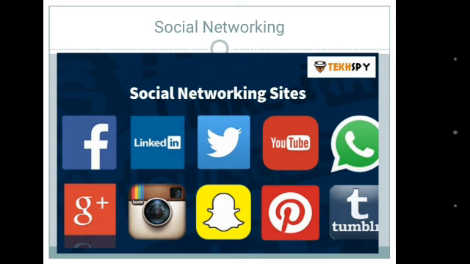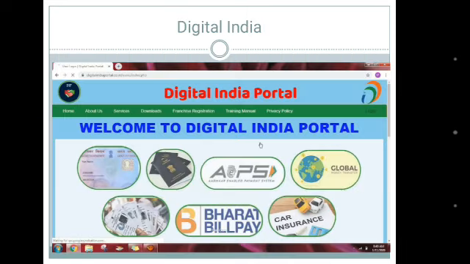Now come to the last topic of session number 7, that is Digital India. Digital India is a program by the Government of India to transform India into a digitally empowered society and knowledge economy. Students, there are some core components of Digital India: the creation of digital infrastructure, delivery of services digitally, and digital literacy.